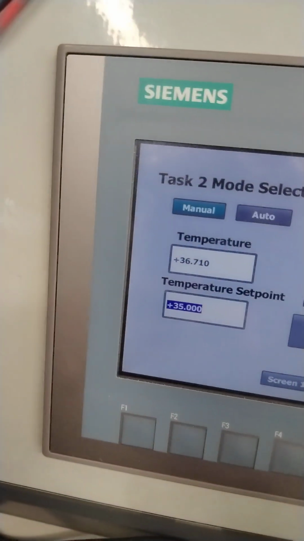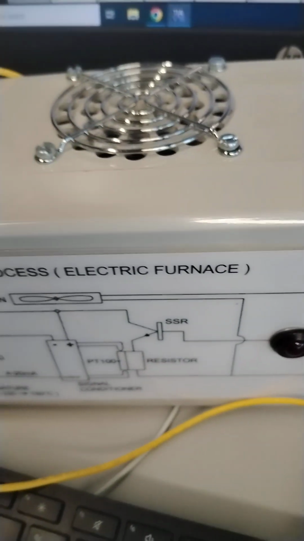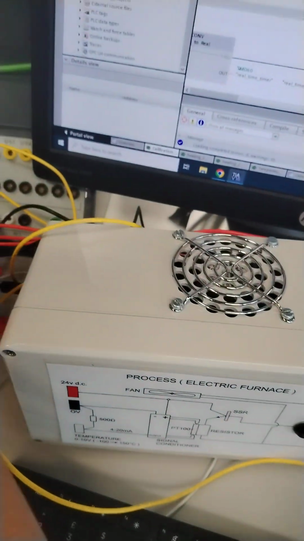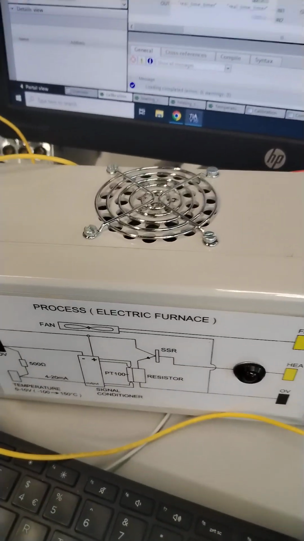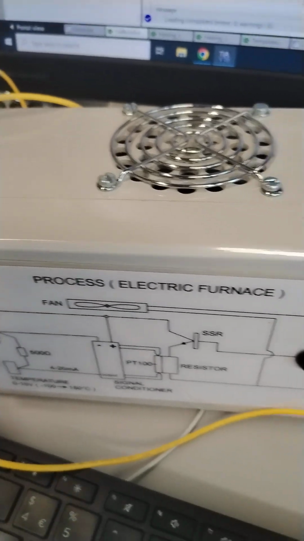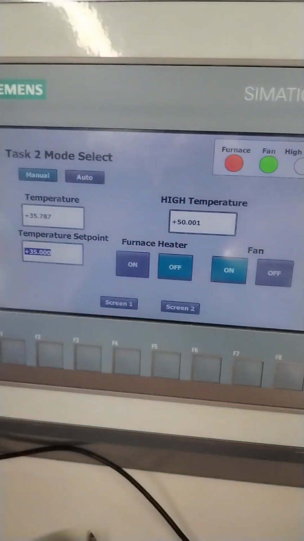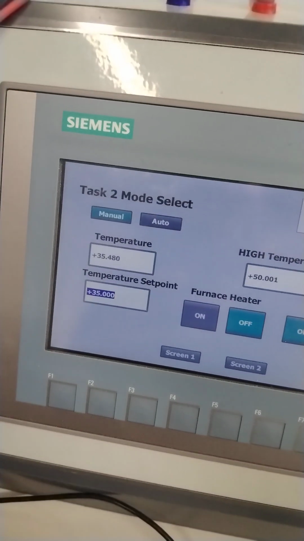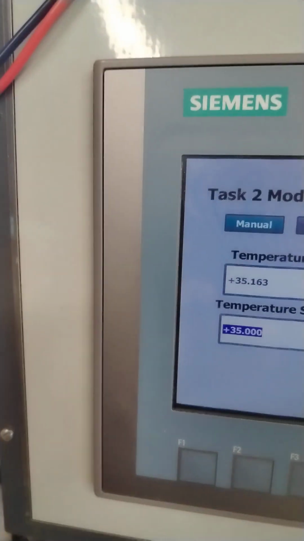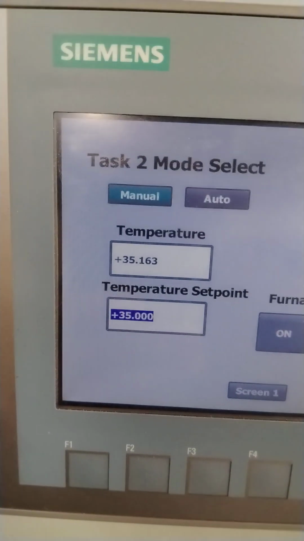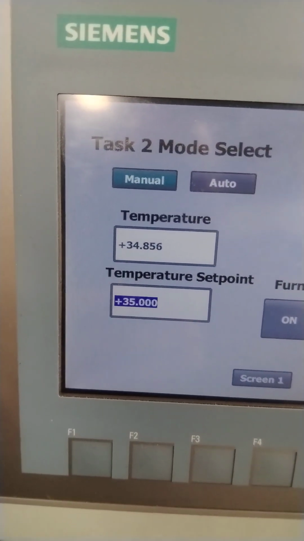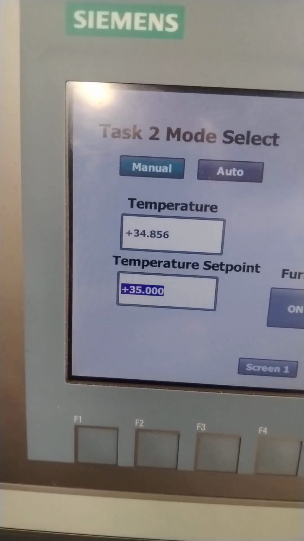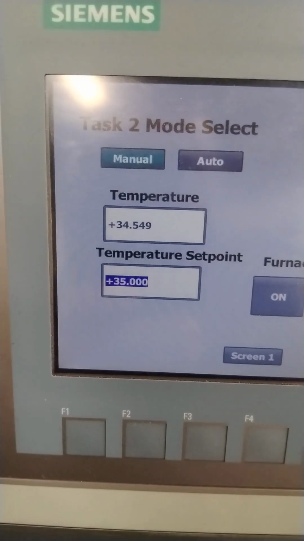After that, it's cooling. When it gets too cold, it's automatically on the heater when the temperature gets below.